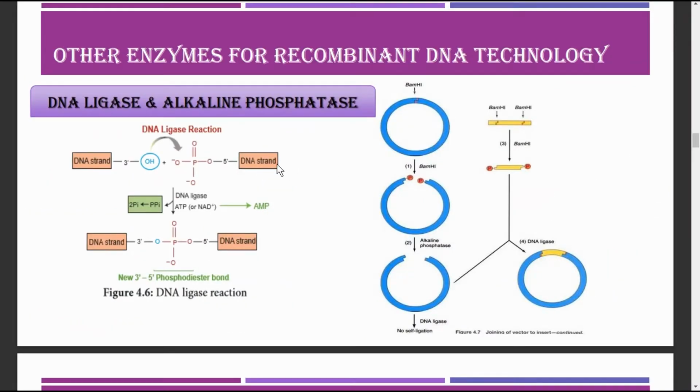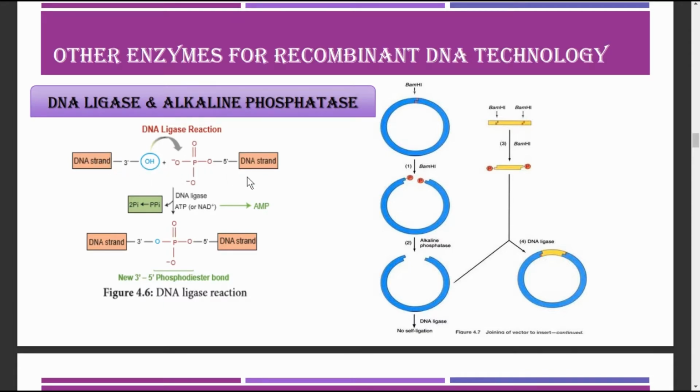Next, two enzymes that play an important role in the recombinant DNA technology are DNA ligase and alkaline phosphatase. DNA ligase enzyme joins the sugar and the phosphate molecule.